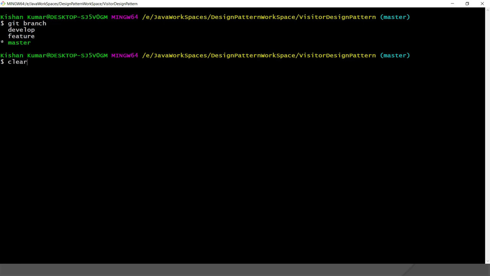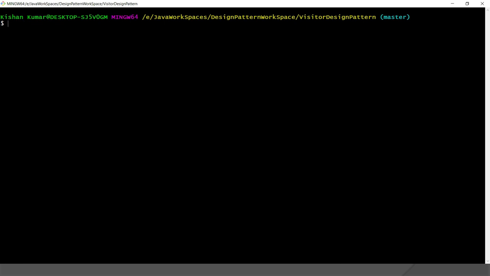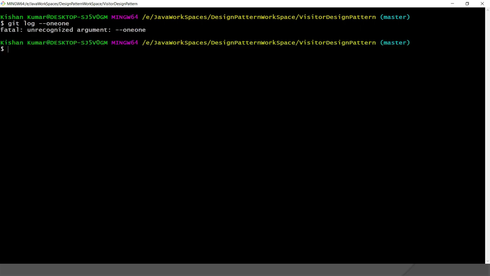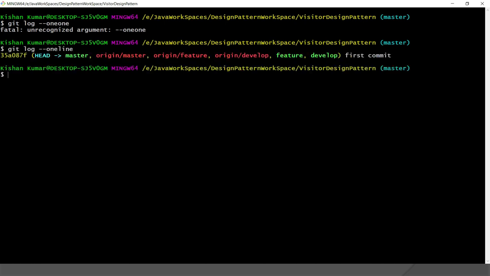So here if you look at the log history, I do git log --oneline, and you can see there is only one commit on the master branch, right?